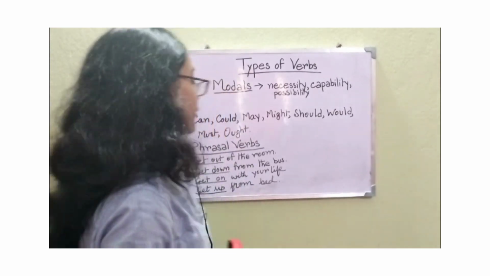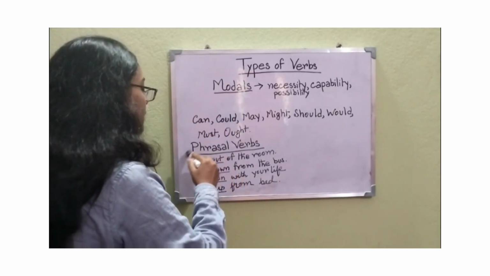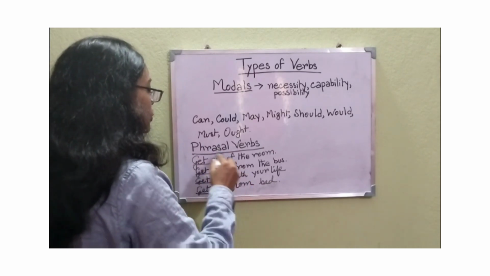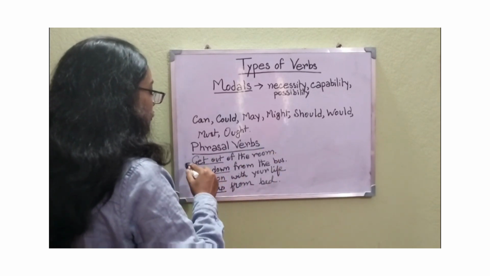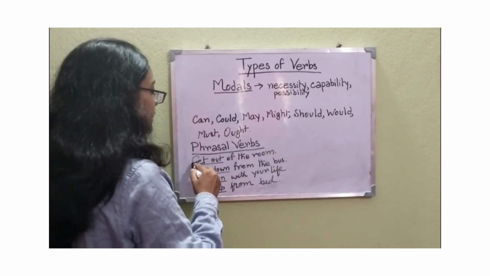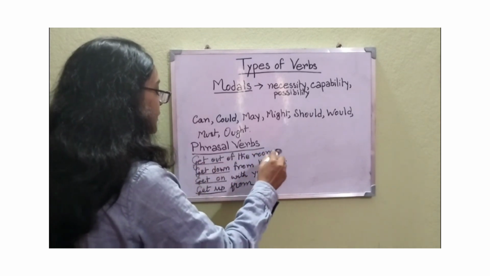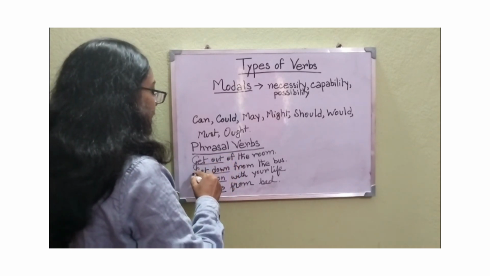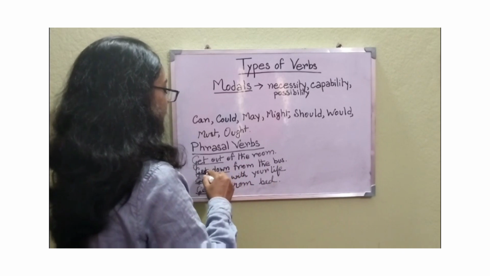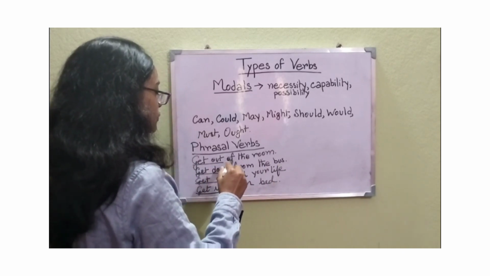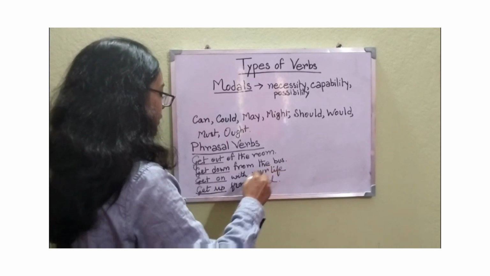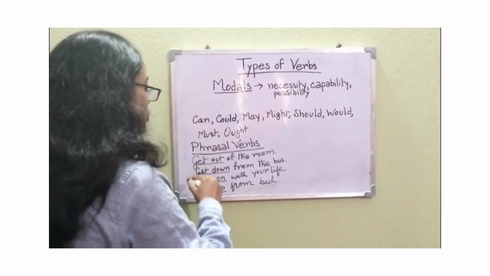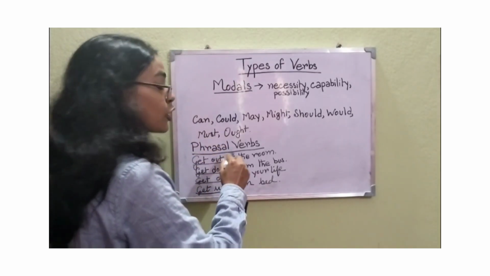Another type of verb is the phrasal verb, in which the same verb is combined with a different preposition or any other word to change the meaning of the sentence. For example, in the sentence "Get out of the room," get is combined with the preposition out. In the second sentence, "Get down from the bus," get is combined with the preposition down. "Get on with your life," "get up from bed." So, the same word is used again and again but with different prepositions in order to change the